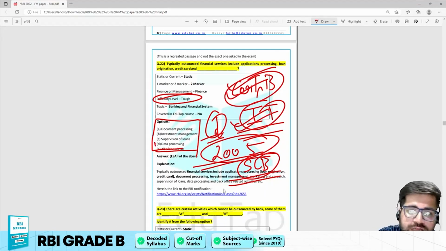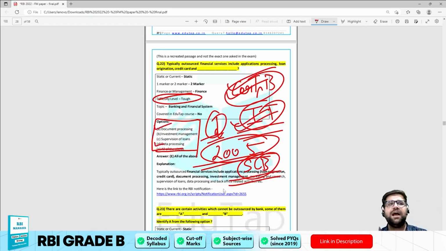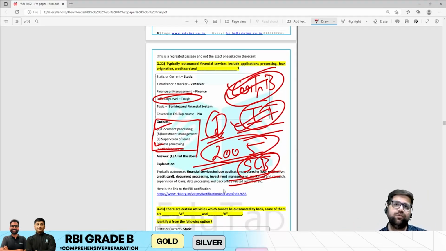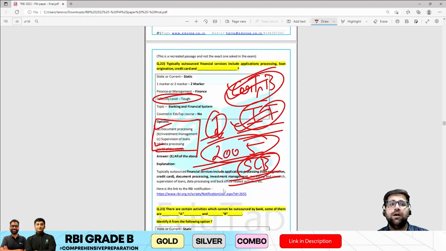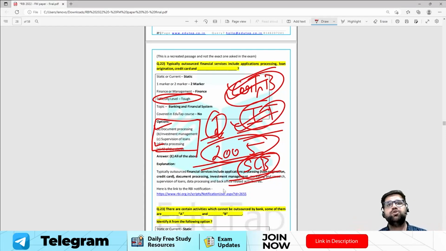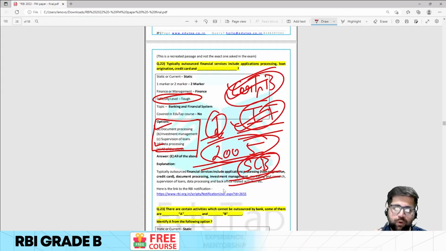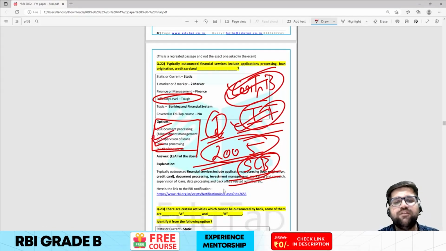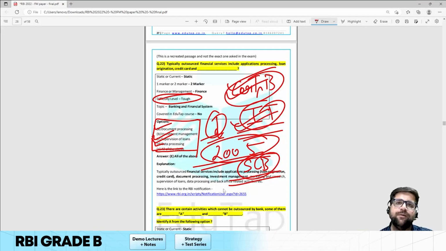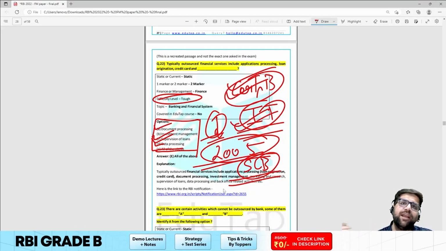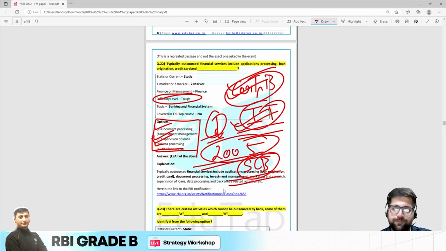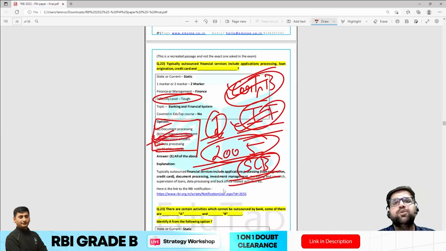Now there was also data processing. Data processing means that I will be making sure that all my data is stored on Indian servers only, but those Indian servers can be owned and operated by different companies. SBI will not invest too much in their data servers. They will be outsourcing that. Okay, investment management and supervision of loans. So if I'm giving my NPA to some ARC, that is an asset reconstruction company, they will be doing the supervision of the loan.